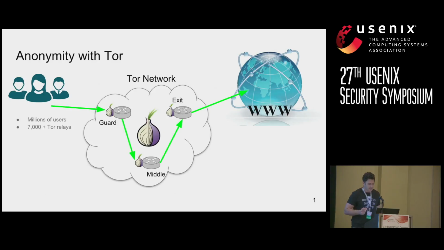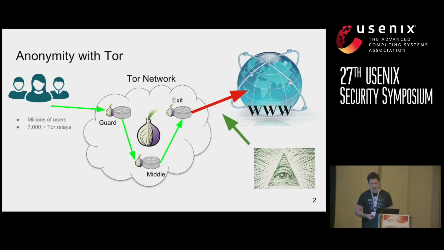So the key concept that you should understand about the Tor network to understand this talk is that Tor is an anonymous communication system where users can access the internet anonymously by first building a 3-hop circuit through the Tor network. The first hop is called a guard, the second hop is called a middle, and the last hop is called an exit. In the Tor network, there are over 7,000 volunteer relays distributed throughout the world, and there are millions of users. So this architecture makes it very difficult for an adversary to link the client to her destination.